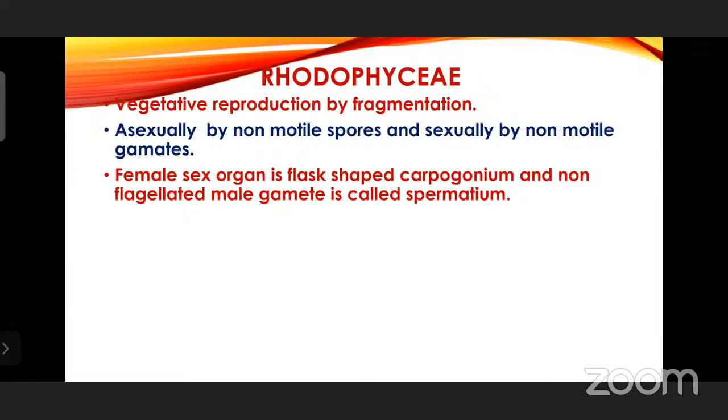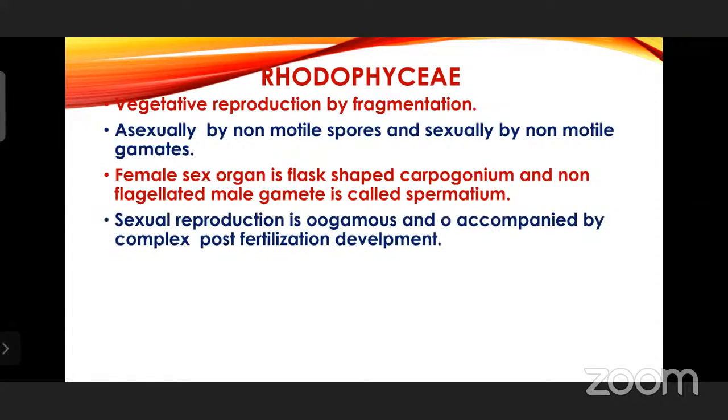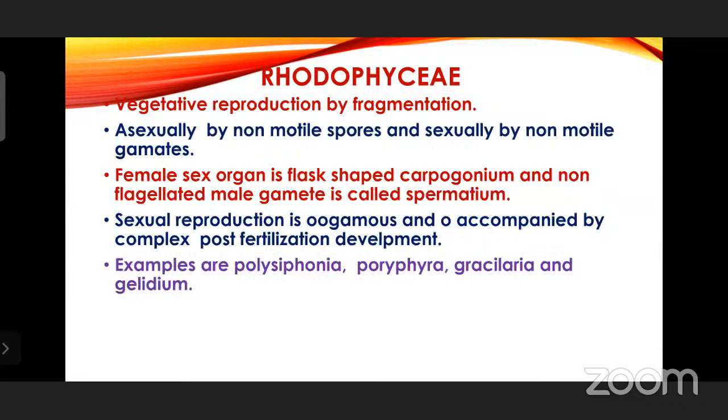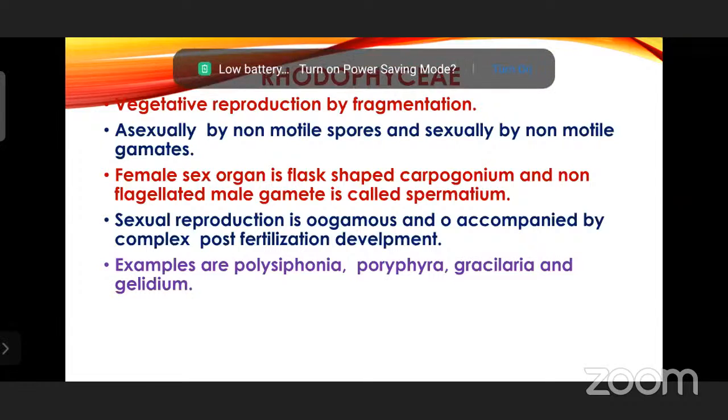And the female sex organ is the flask-shaped carpogonium, and the non-flagellated male gamete is called spermatium. The male gamete is non-flagellated and it is called spermatium. It is going to reach the carpogonium where the female gamete will be present and it is going to fuse. Sexual reproduction is oogamous and accompanied by complex post-fertilization development. Examples are Polysiphonia, Porphyra, Gracilaria, and Gelidium.